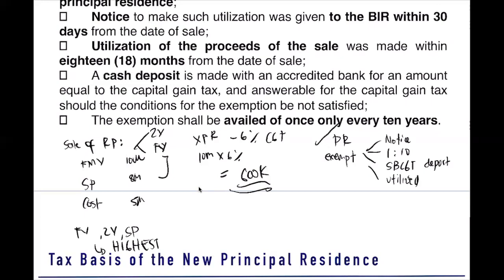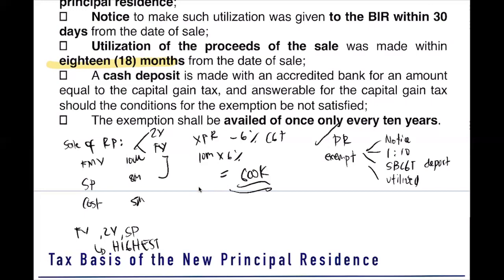And take note, it must be utilized within 18 months. Then it is exempt. Problem here, if one item is not present, then it is not exempt. Taxable uli siya.